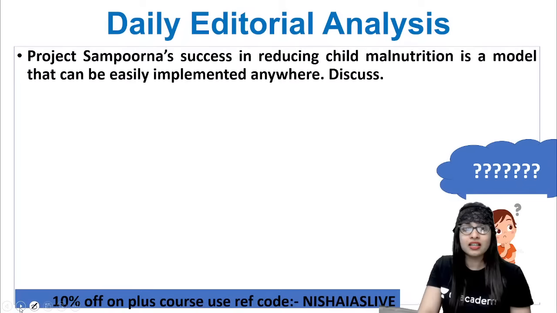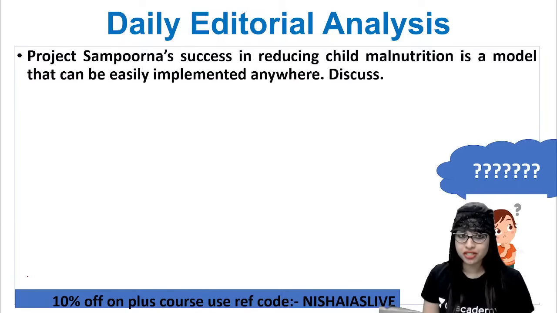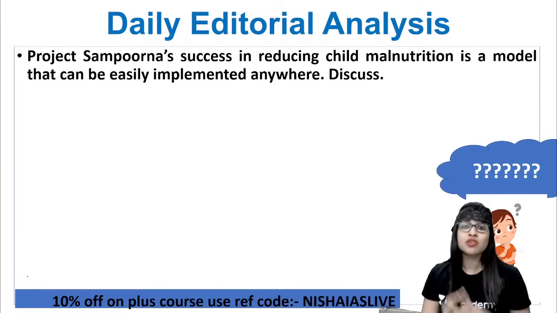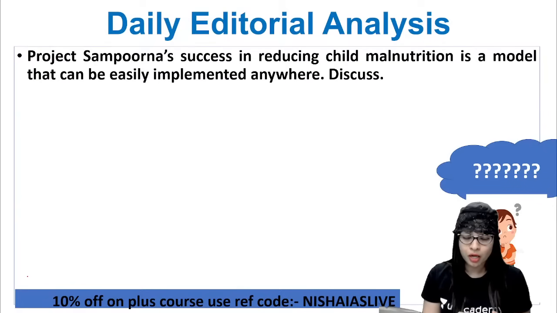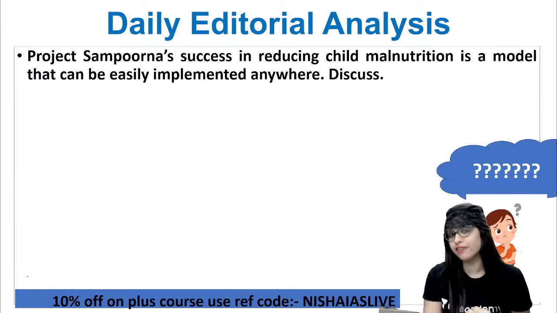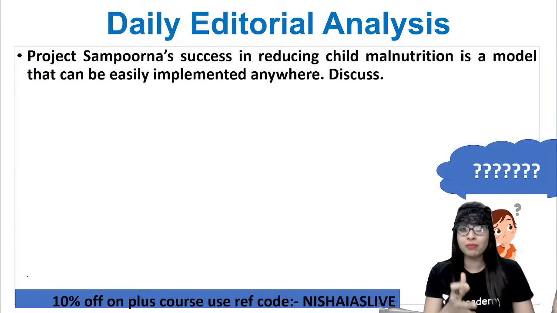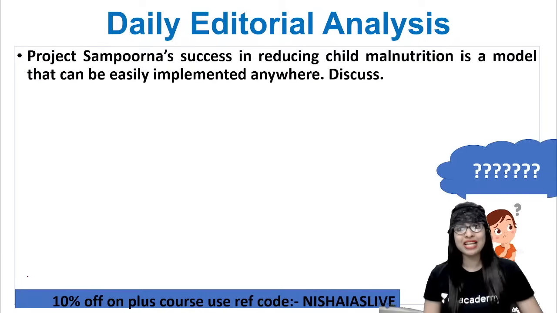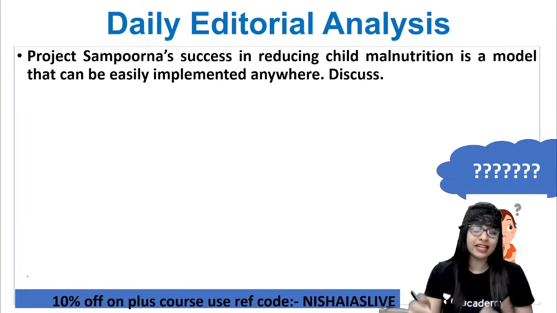Next is Project Sampurna. That is a success in reducing child malnutrition. That is a model that can be implemented anywhere. So discuss this. Talk about what Project Sampurna is, how it was successful, what the related options based on child nutrition or malnutrition are, and do you think implementing this in other states will lead to success? If so, how? Then we can take it to the next level, like how the Poshan Abhiyan, or let's say Project Saubhagya, has been taken to the entire country to reduce the issue of malnutrition. You can actually jot down all these points and write a beautiful article, I can tell you.